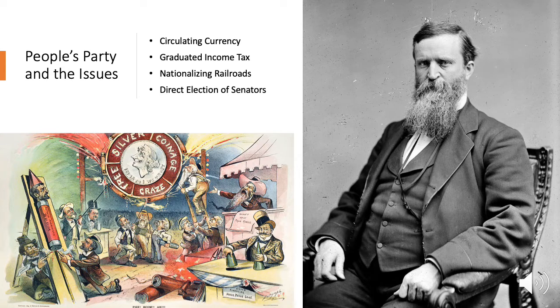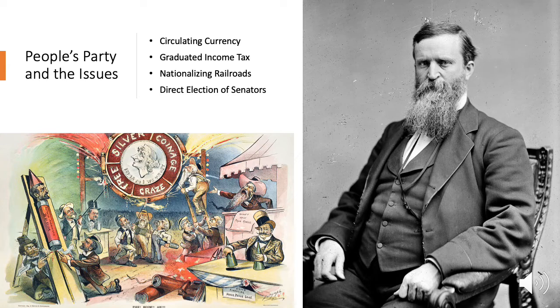How this came to affect farmers was that the gold standard often resulted in a deflation, meaning the farmers would lose value on their assets, thus the reason for their support of this measure that would commonly be referred to as free silver. Other issues they pushed for was a graduated income tax as is in place currently, the nationalization of railroads due to the heavy monopolies at the time on the industry which hurt farmers,